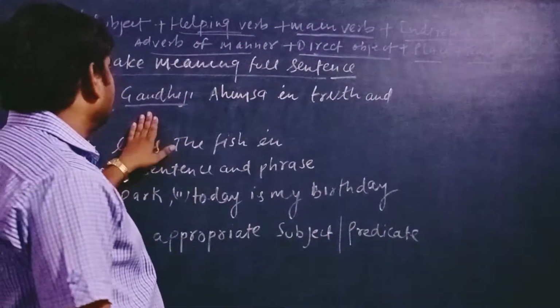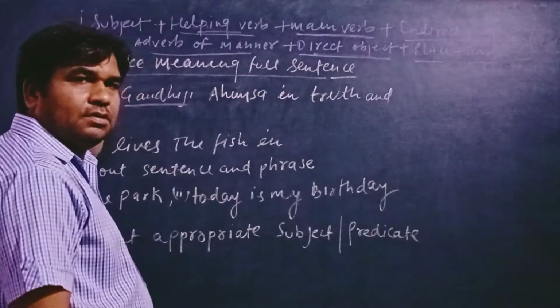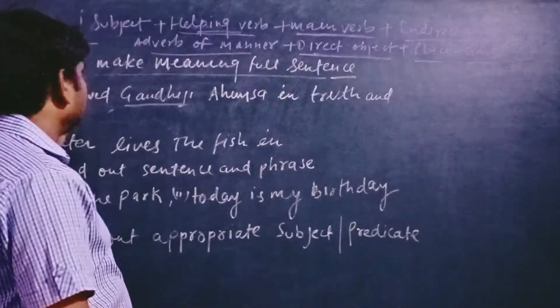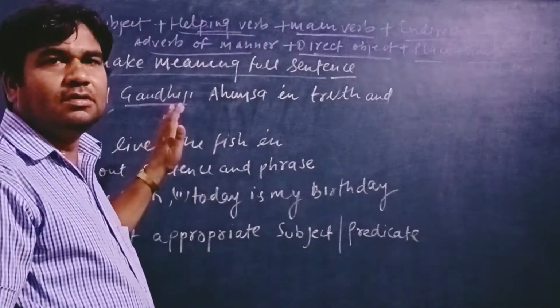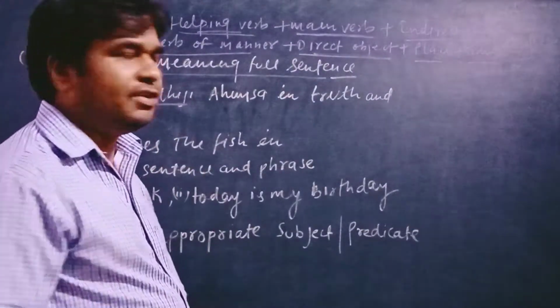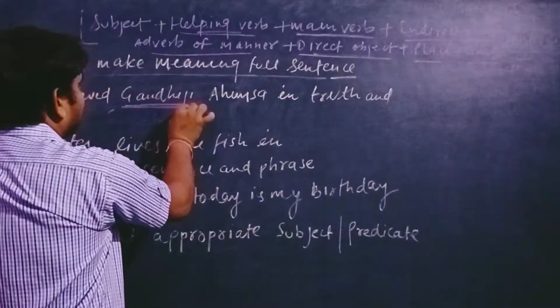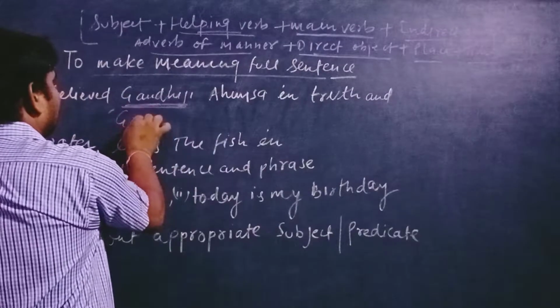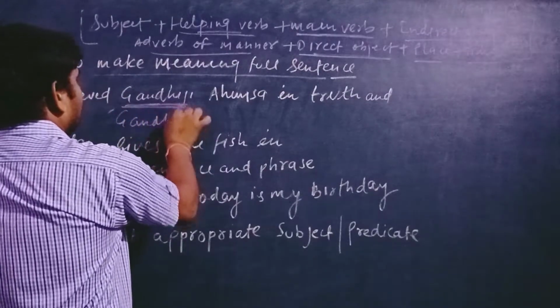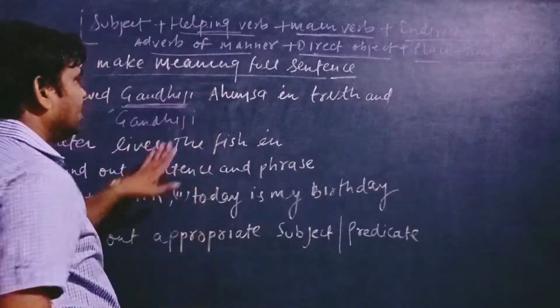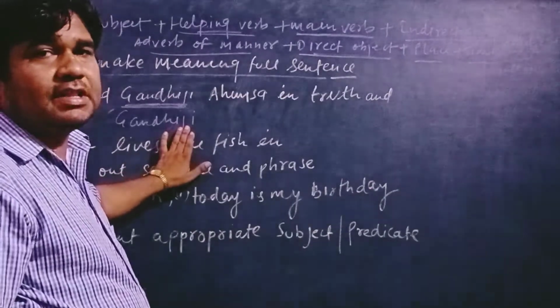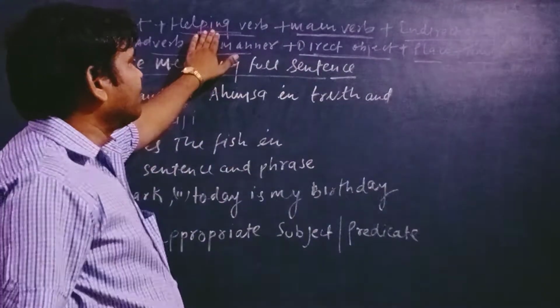Here the verb is believed, and we ask who believed. The answer is Gandhiji. So Gandhiji is the subject. So first we write Gandhiji, and after that we need a helping verb.